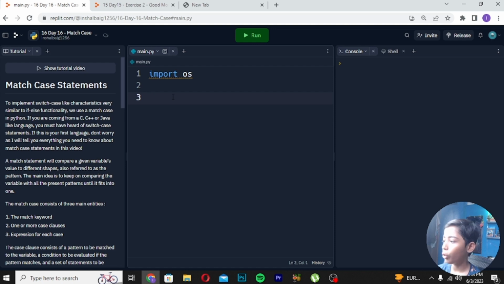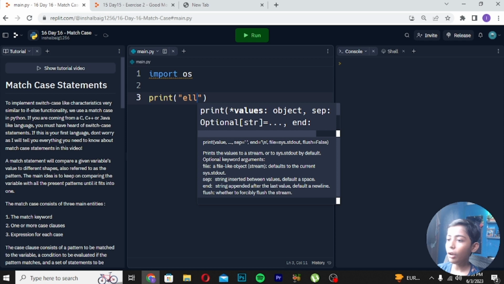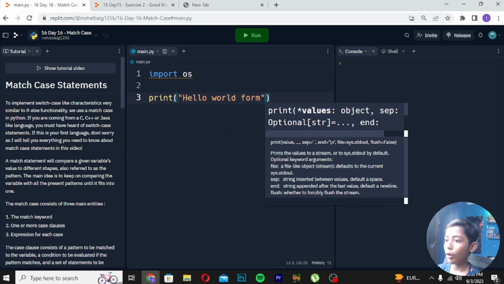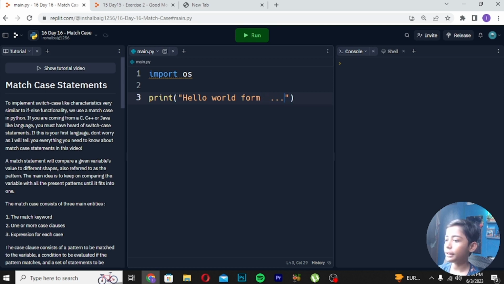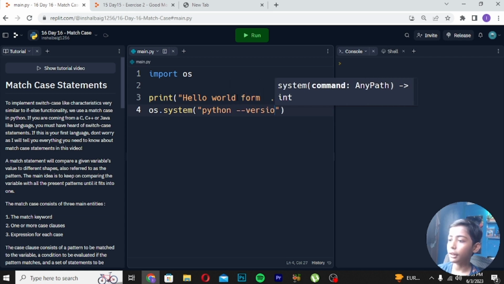Here we can write import os, then os.system with python --version. But if you look for the Python version in Replit, let me run it and check the Python version.